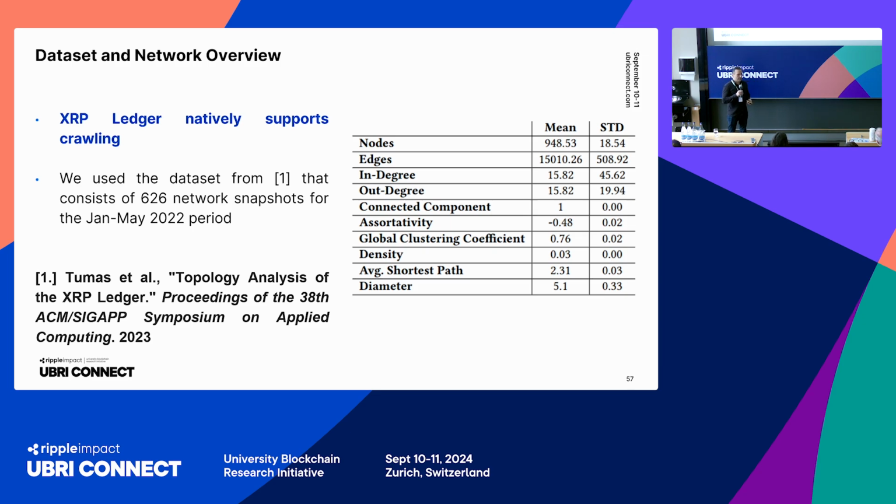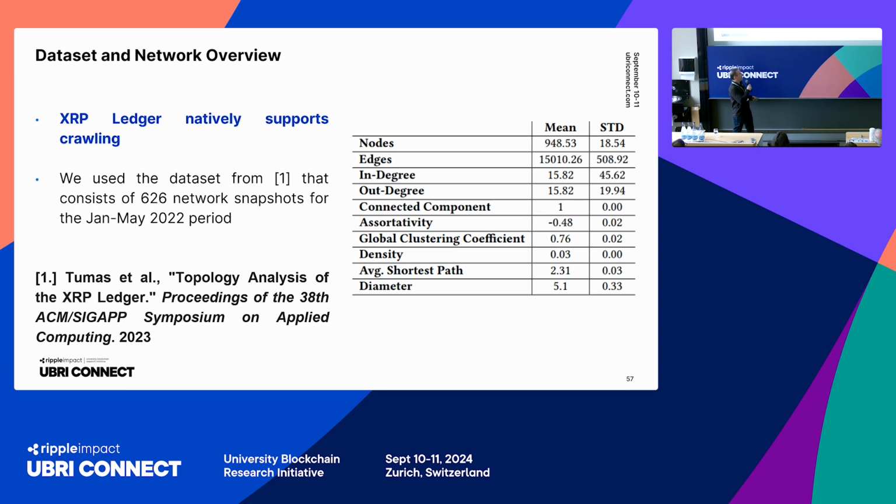Let's look at our data set. So we have used this particular paper that already collected the XRP's overlay network from January to May 2022. The two things I'd like you to keep in mind about this network topology are the number of nodes is around 1,000, let's say 950. The average degree is about 16, and when I propose some ideas about making this network more robust, that 16 number can come to mind, because I will propose an additional construction to the peer-to-peer overlay that will add only 4 edges per node on average.